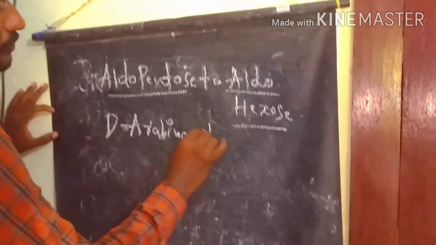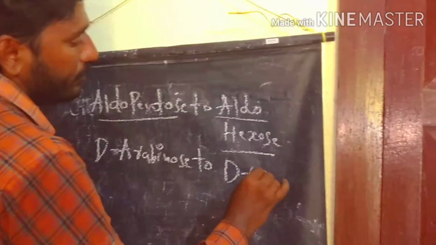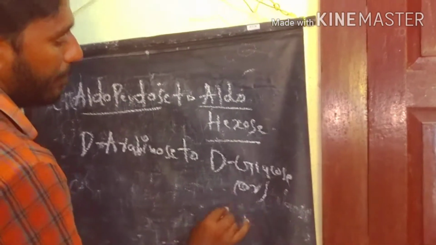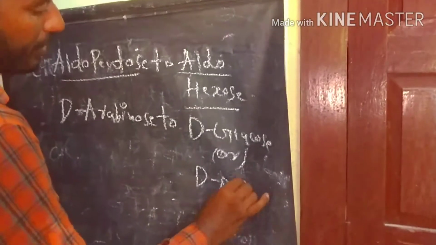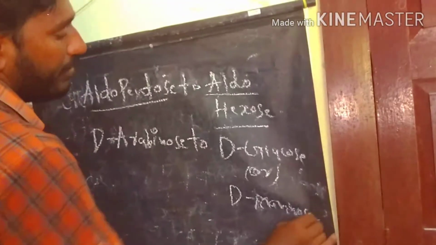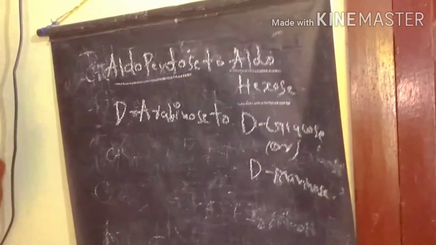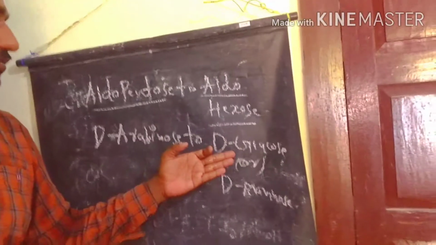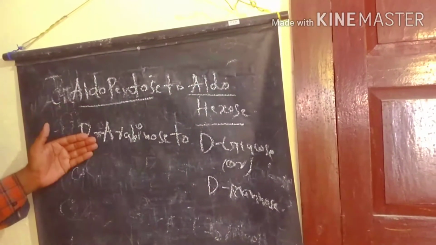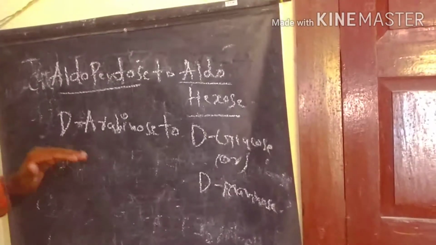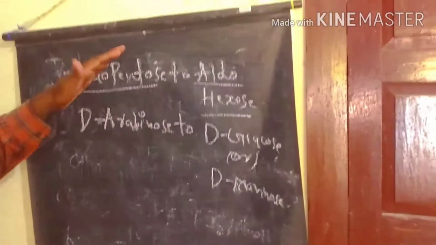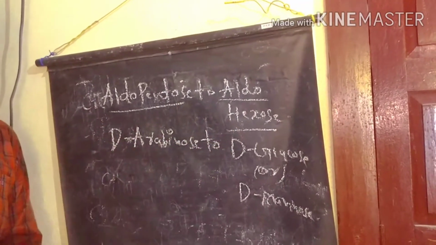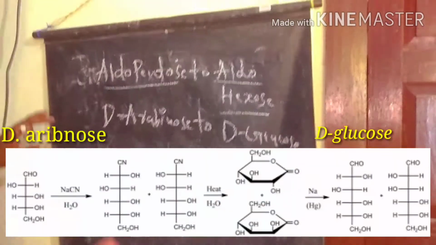D-arabinose gives D-glucose or D-mannose, so we are getting two products. One way we get glucose, another way we get mannose. These two are examples of aldohexoses, D-glucose and D-mannose, and D-arabinose is the aldopentose example. This reaction is the Kiliani-Fischer synthesis, preparing the higher aldose from the lower aldose. We start with D-arabinose.